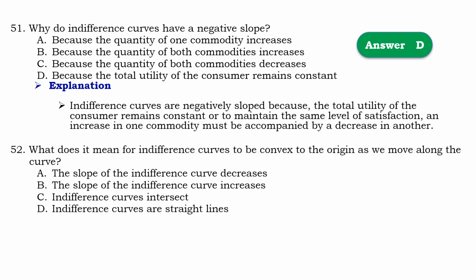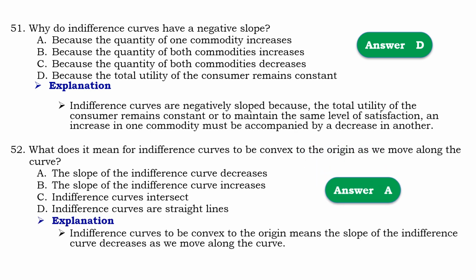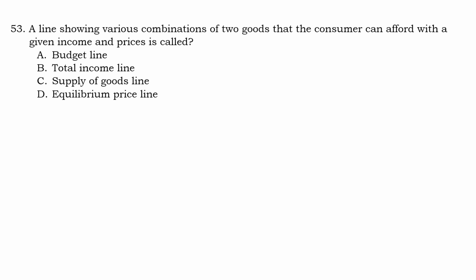Question number 52. What does it mean for an indifference curve to be concave to the origin as we move along the curve? So that should be A. The slope of the indifference curve decreases. Means that an indifference curve being concave to the origin means that the slope of the indifference curve decreases as we move along the curve.